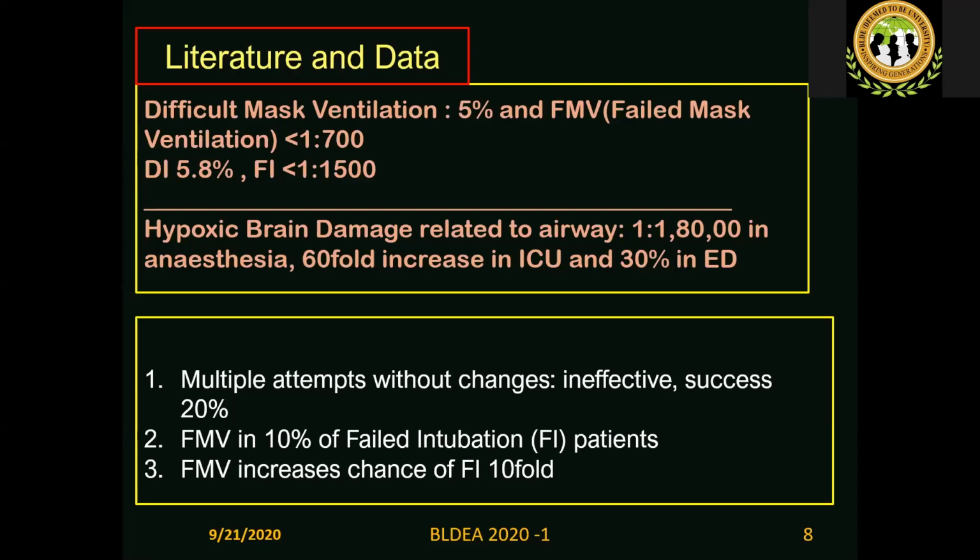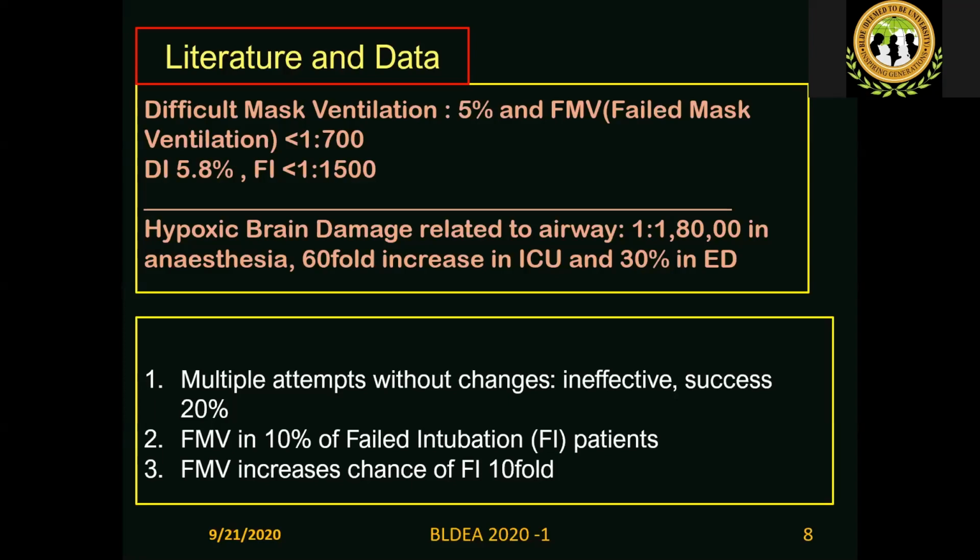If you make multiple attempts, the success rate drastically goes down. If you fail in the first attempt, the chance of success in the second attempt is only 20%, but the risk of trauma keeps increasing.